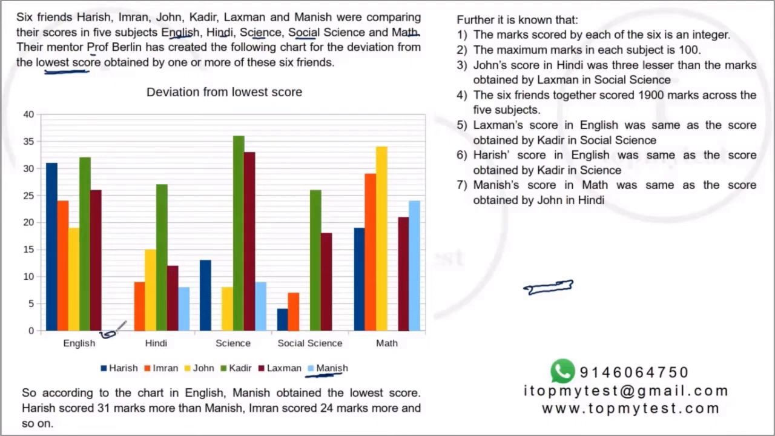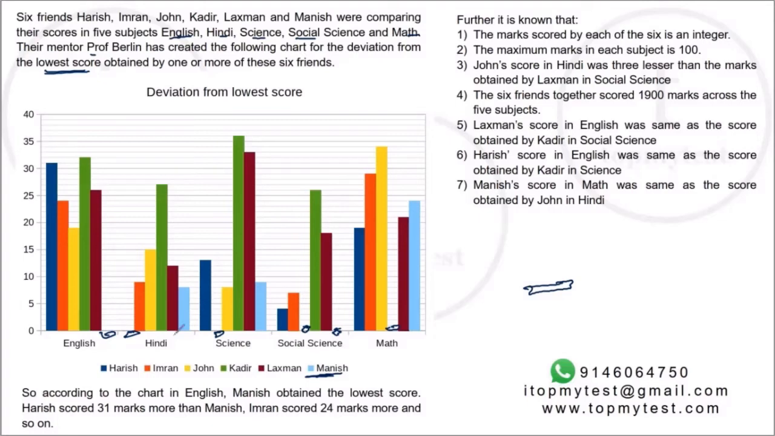Similarly, Harish is missing from the Hindi chart. So Harish got the lowest here. In the science chart, Imran got the lowest, so he is missing. In social science, John got the lowest, and there is one more missing. Manish got the lowest. Both of them got the joint lowest. And in maths, Kabir got the lowest, so that is missing. So these are deviations from the lowest.